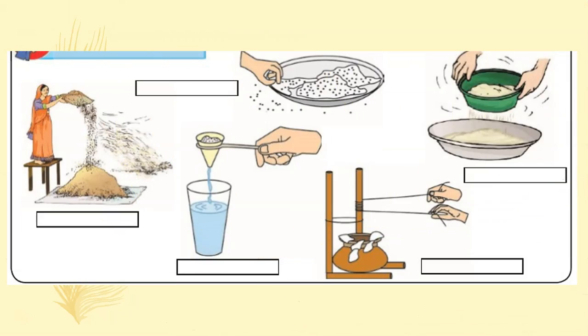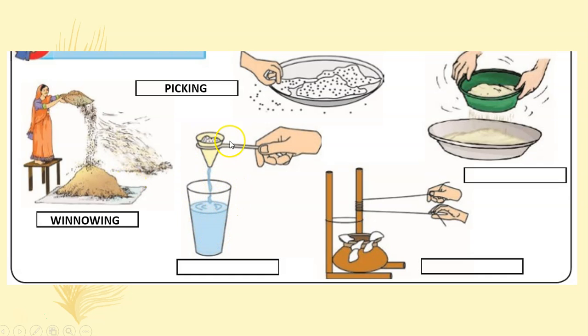This is a nice picture given in your textbook, and you are asked to identify the method of separation used. Let's look at the first one, this one. This person is picking up stones or dirt particles from grains. So this method is known as picking. Then this lady is separating hay particles from grains. This method is known as winnowing.